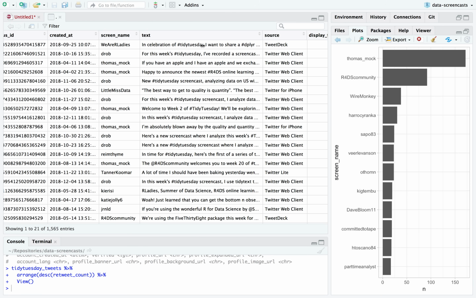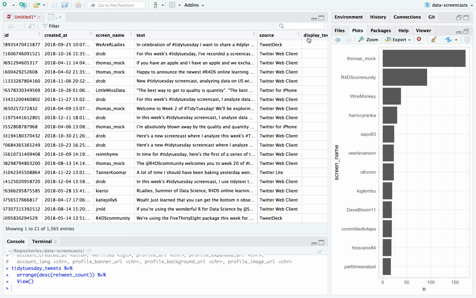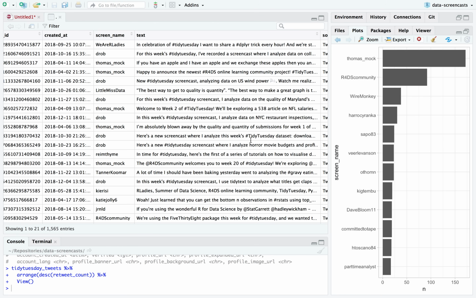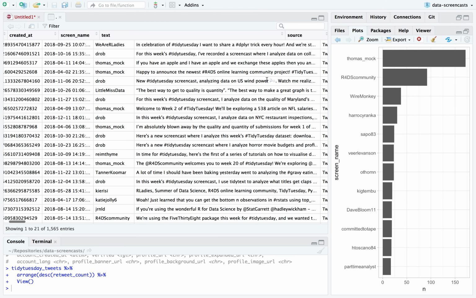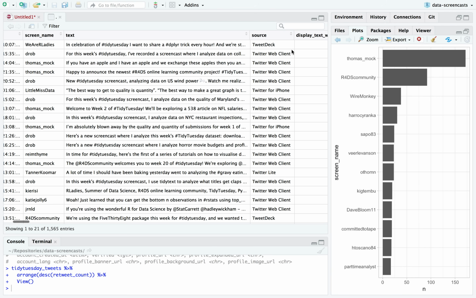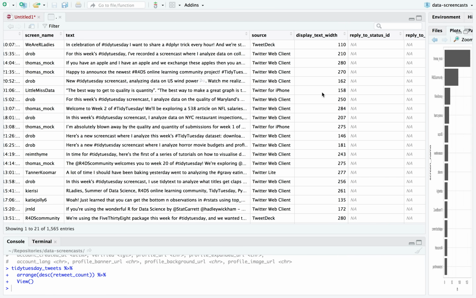The top one was in celebration of Tidy Tuesday. I want to share a dplyr trick every hour. Oh, that's a great idea. I don't know that I saw that tweet, but it's an awesome idea.